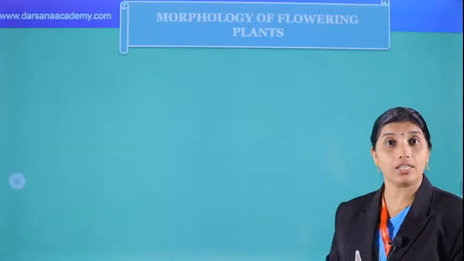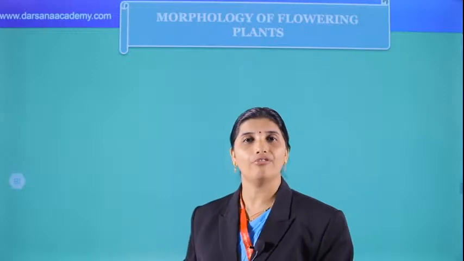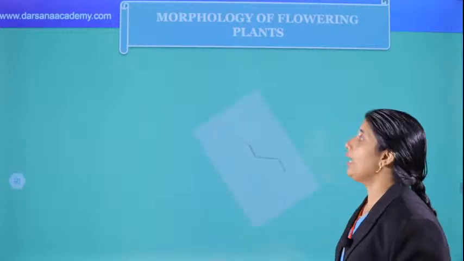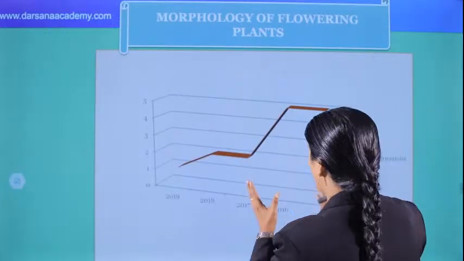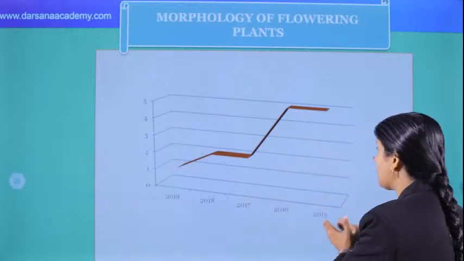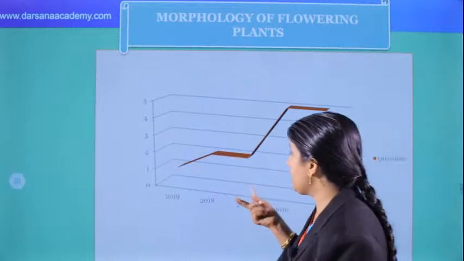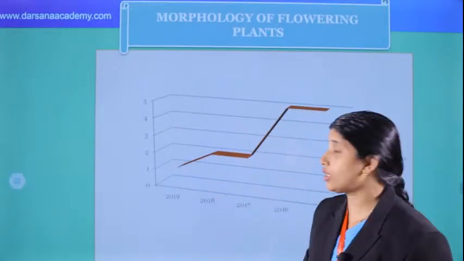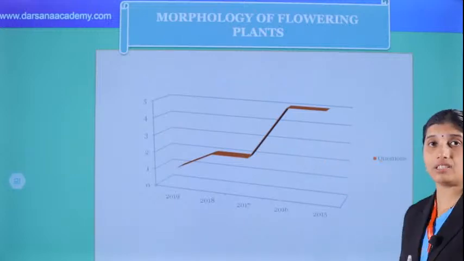Next question, next chapter. That is morphology of flowering plants, a very important chapter, we know that. While going through the previous questions, what is the pattern of questions? During 2016 and 2015, there were 5 questions asked from this chapter. And in 2019, 1 question, in 2018, 2 questions, and in 2017 also 2 questions were asked from this area. Very important chapter for the entrance exam.